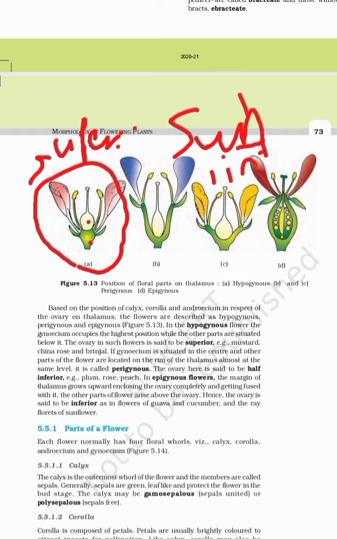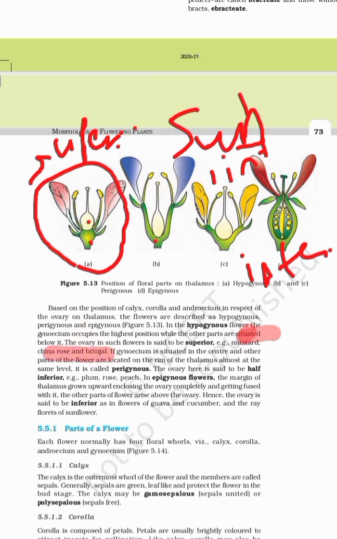And the last one is epigynous, meaning inferior ovary. The ovary is totally inside the thalamus itself. This green part is the thalamus. You can see the examples, right? In hypogynous, the ovary is at a superior position. Examples are mustard, china rose and brinjal.